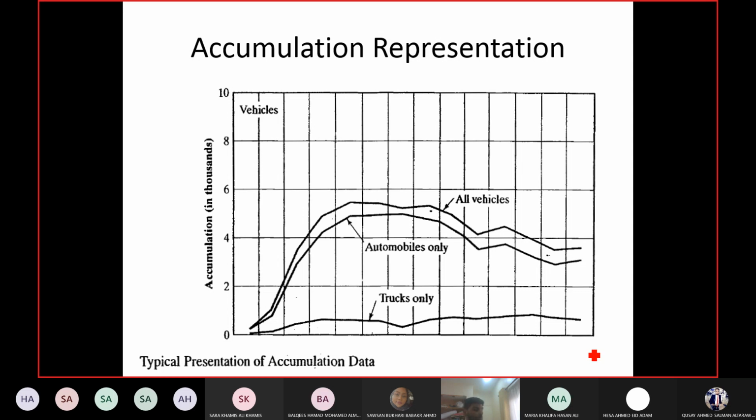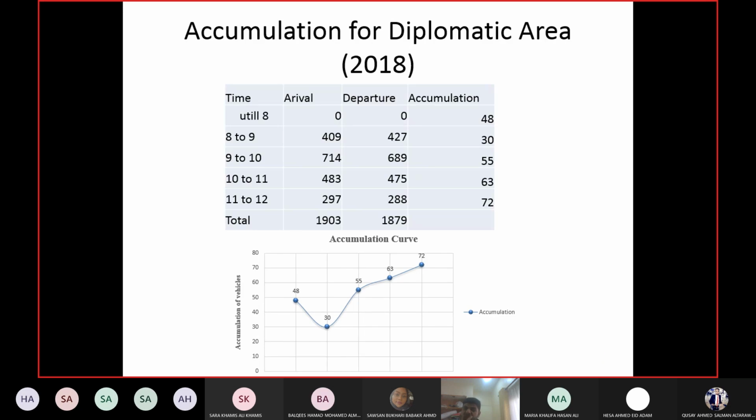You have to decide what you want. This is the accumulation count for the diplomatic area. Obviously, it was taken in 2018 when there was no COVID, so there was a lot of traffic in that area. A senior design student group did this survey.